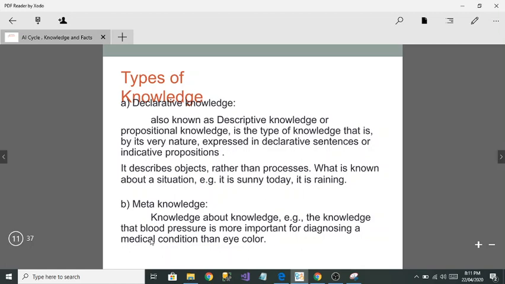Next is meta knowledge. Meta knowledge means knowledge about knowledge. That means you have knowledge and you have more knowledge about that knowledge. Let's see the example here: the knowledge that blood pressure is more important for diagnosing a medical condition than eye color. That means it is knowledge of what is more important than another thing.